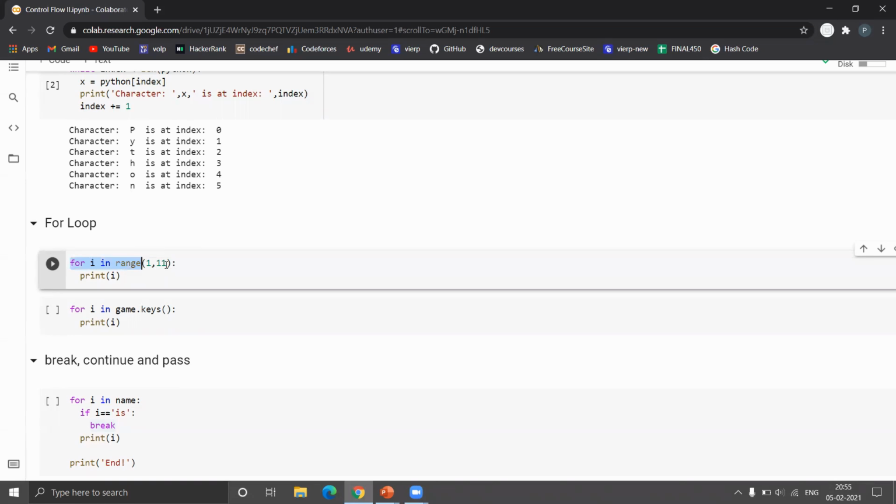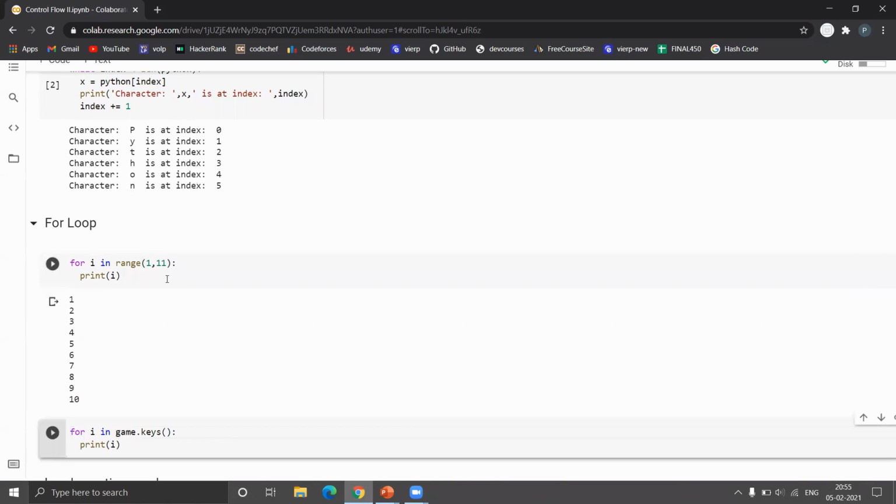In this for loop, I'm just printing the number, whatever we are receiving on each iteration. Let's run it and see what happens. Yes, we got this. So that's the functioning of for loop.